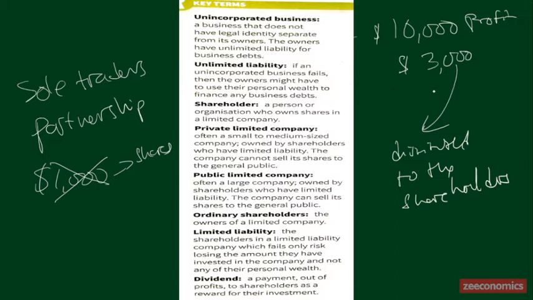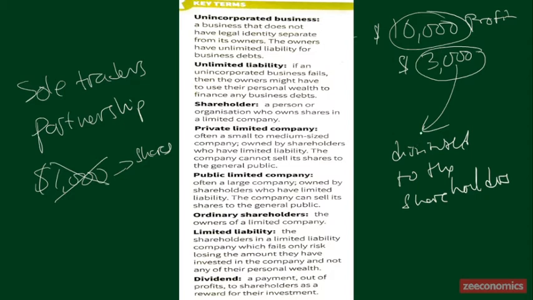So therefore, the company has two options. If they generate a profit of $10,000, option number one, they can keep all this profit for the company, for expansion, for investment, stuff like that. Or option number two, they can share a portion of this profit: $3,000 out of $10,000 to the shareholders as a dividend.